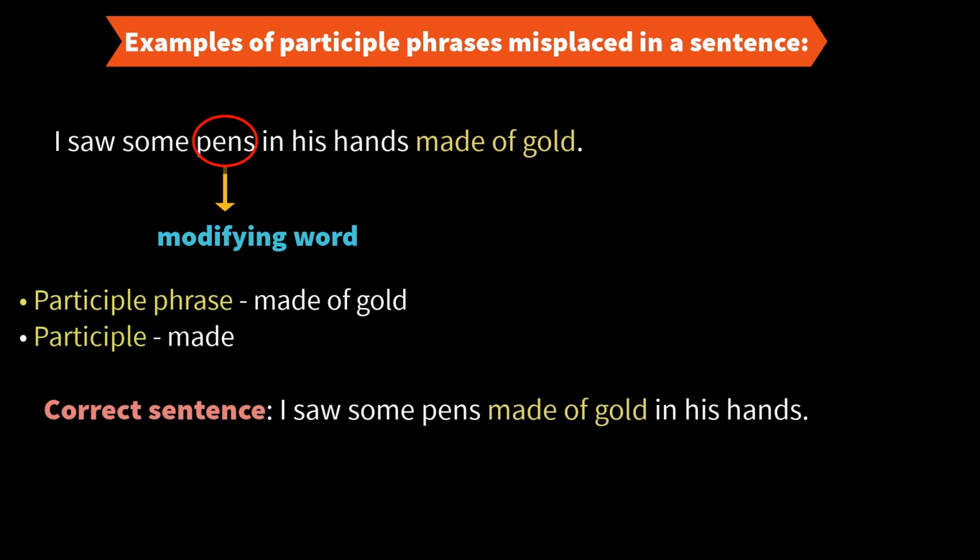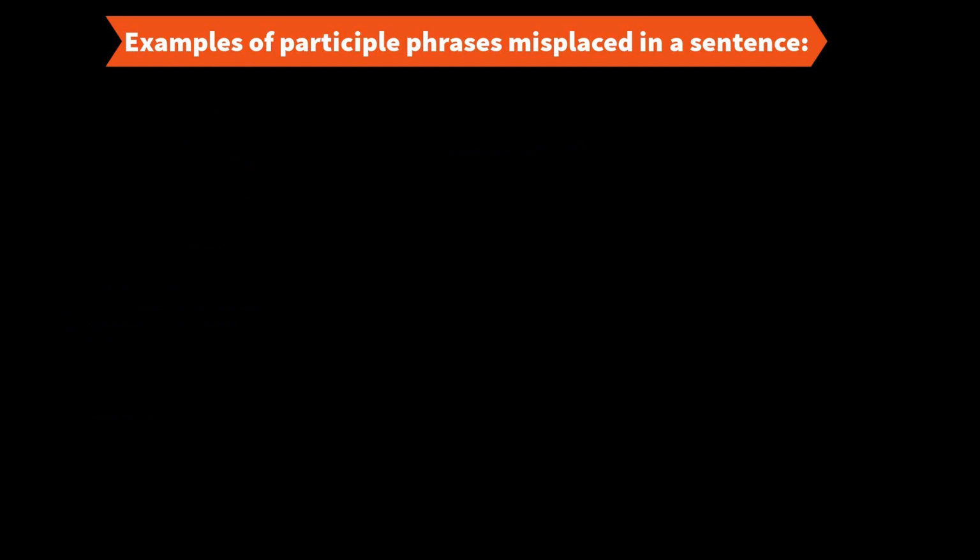So guys, the problem is that we have not placed a participle phrase just after the noun it modifies. And that is why it is creating confusion. That is why it sounds odd. I saw some pens made of gold in his hands. Sounds better, right? Sounds correct. Alright, let me give you one more example to make you understand.